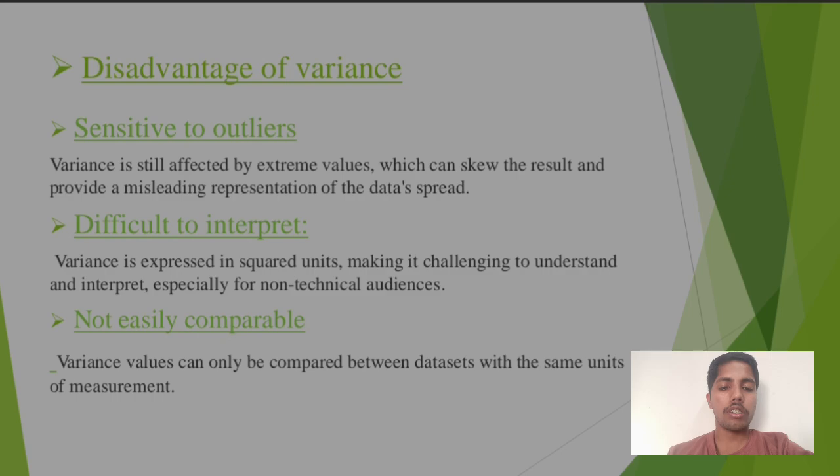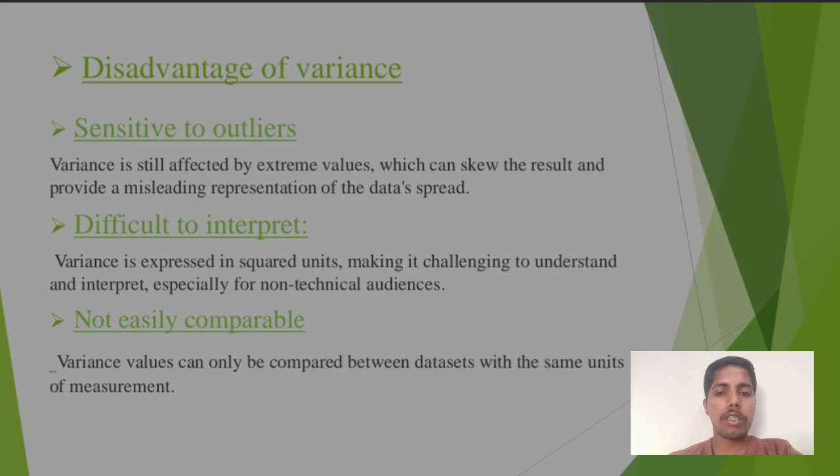Next point is difficult to interpret: variance is expressed in squared units, making it challenging to understand and interpret, especially for non-technical audiences. Next point is not easily comparable: variance values can only be compared between datasets with the same units of measure.